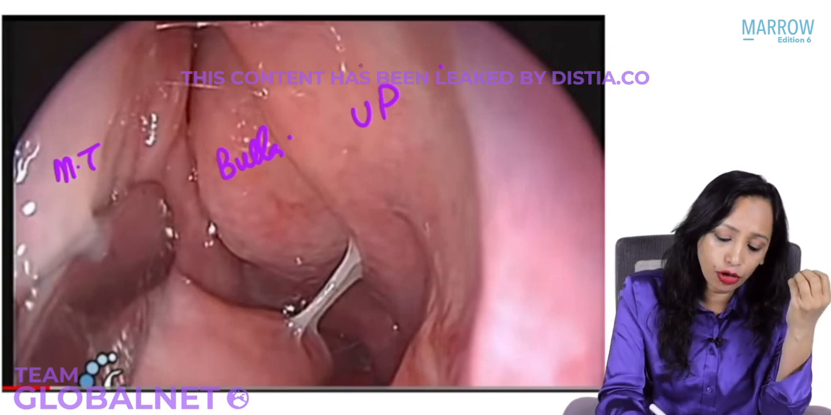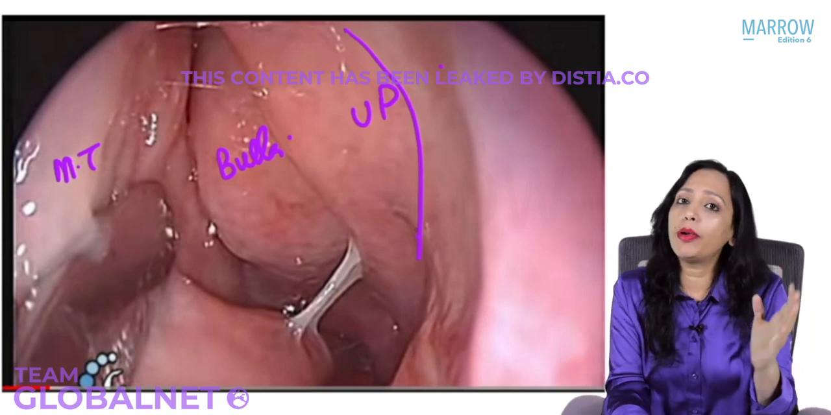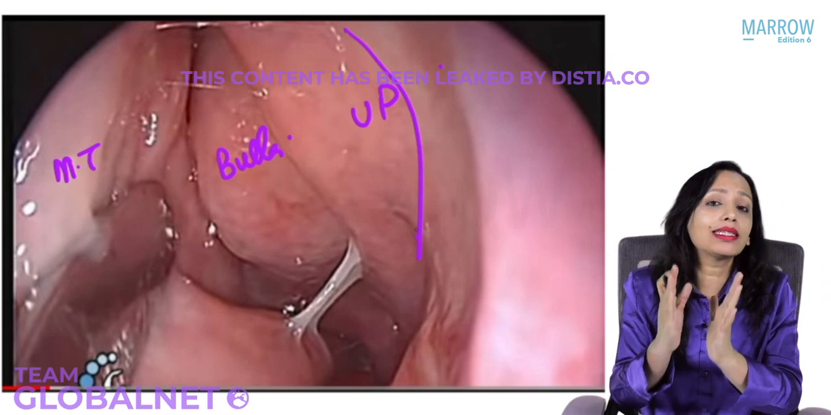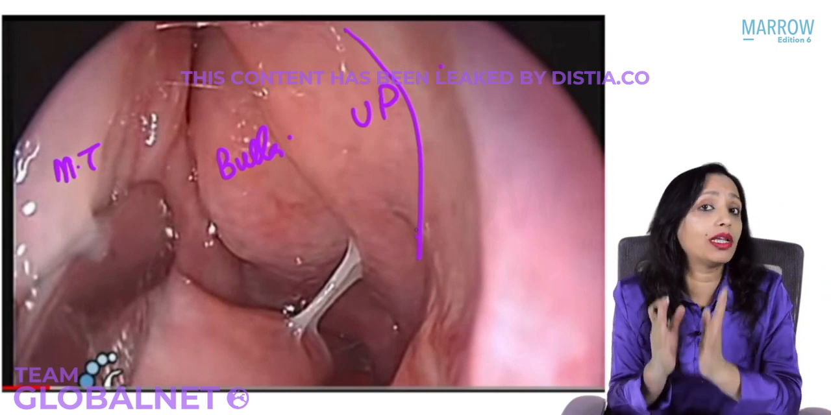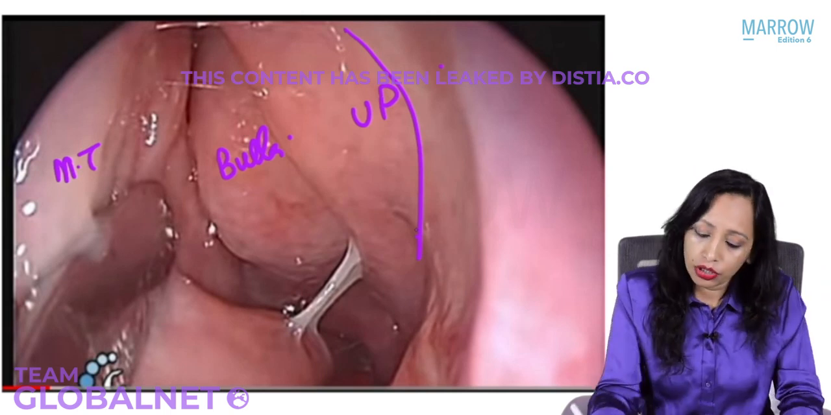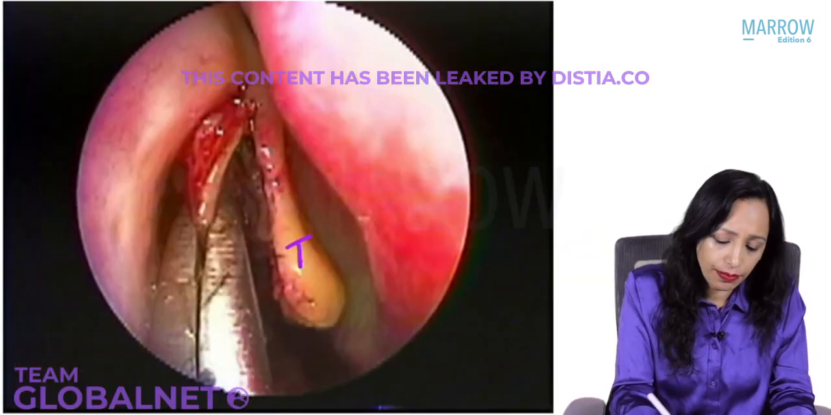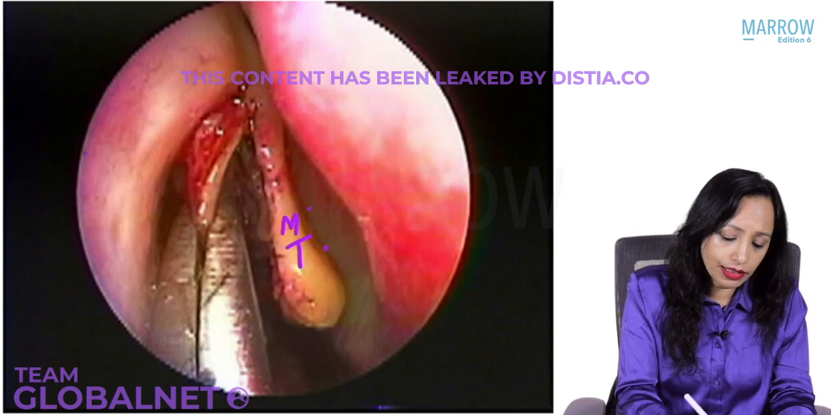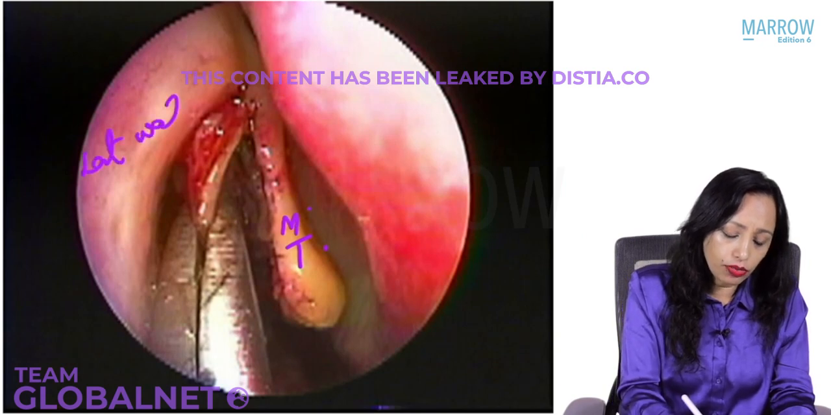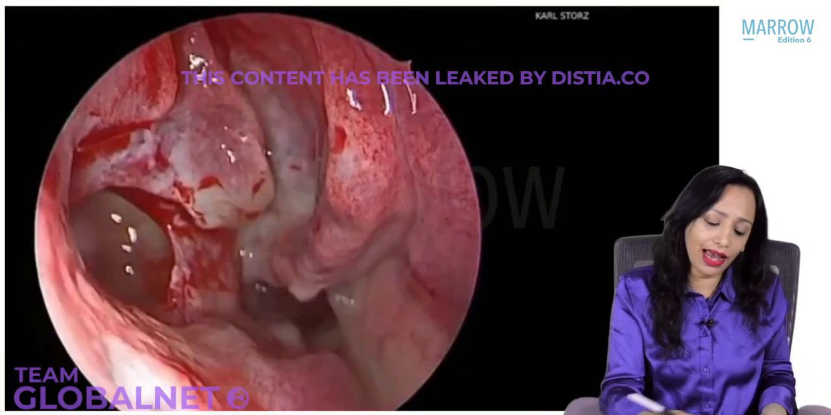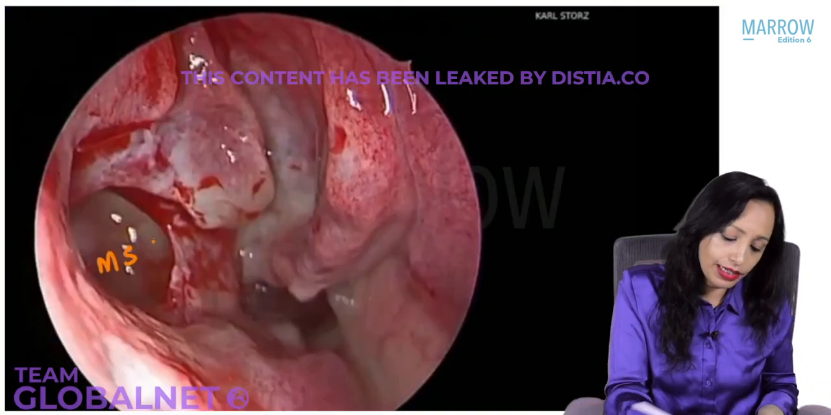For that, I will have to remove this uncinate process. The moment I remove the uncinate process, in between the uncinate process and the lateral wall, that is the infundibulum, where opens the maxillary sinus ostia. Here, this is of the other side. This is the middle turbinate, and this is the lateral wall. This is the uncinate process which is being removed, and once I remove it, I will be able to see the maxillary sinus ostia.